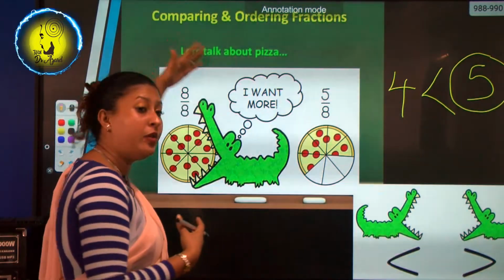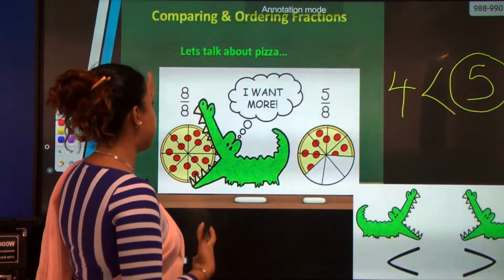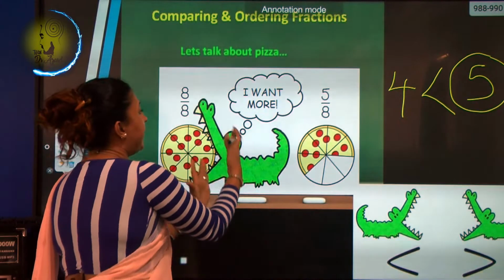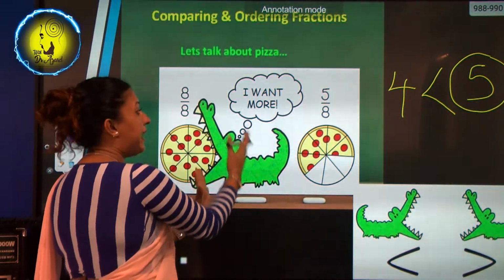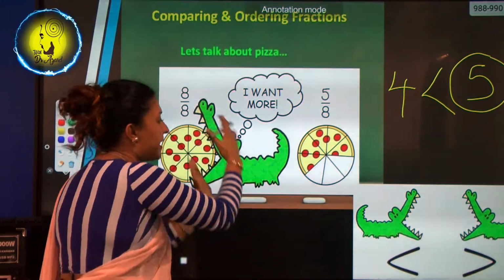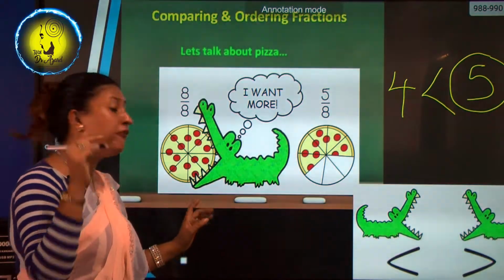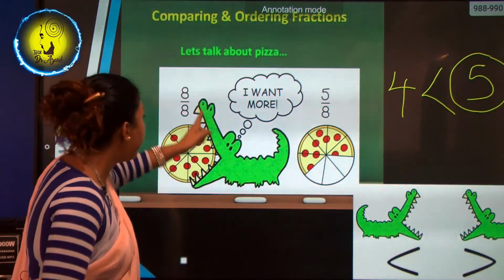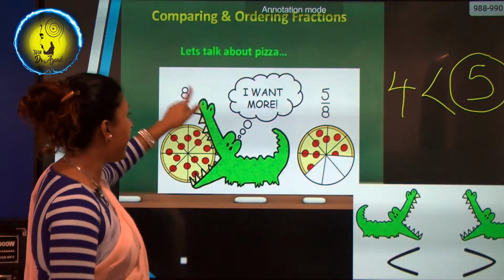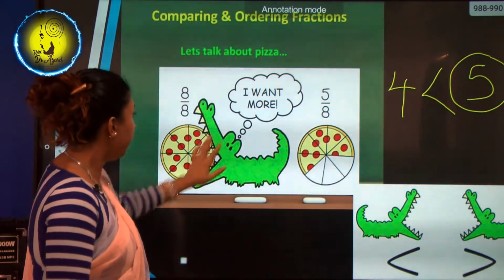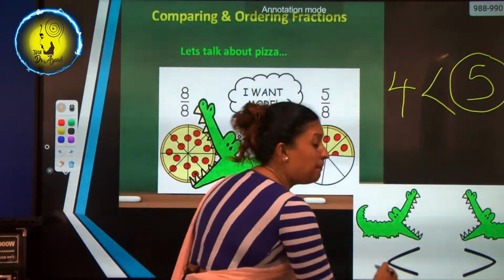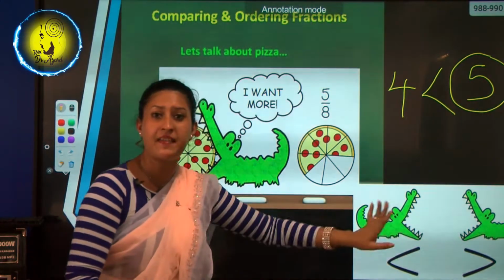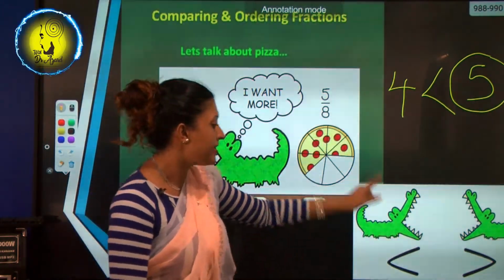See, the alligator always eats the bigger side. That is a tip for you all to remember. And these are the symbols that we use.